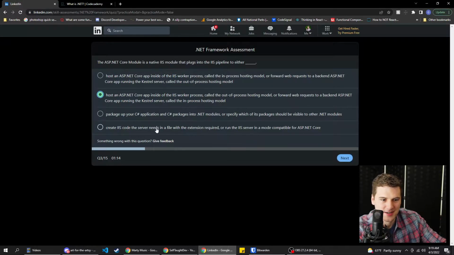This one, right? Yeah, so that's probably going to be our answer that we're going to go with. Host an ASP.NET Core app inside the IIS worker process called the in-process hosting module. Okay, wait, hold on. How can we answer this more efficiently?